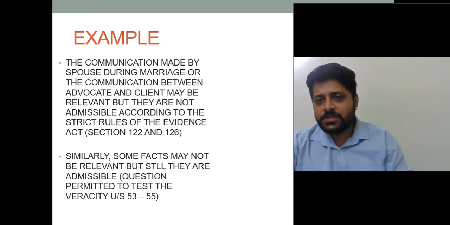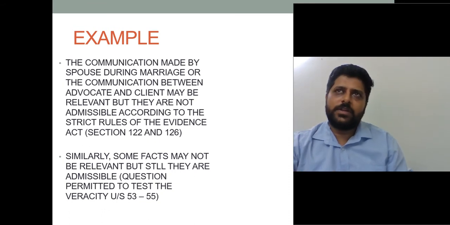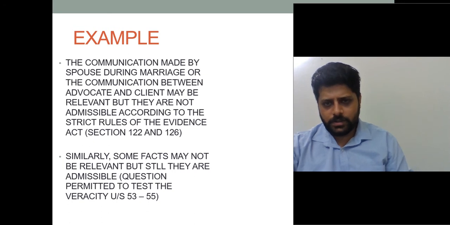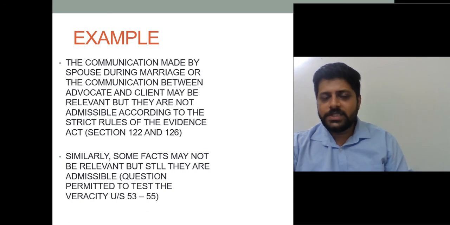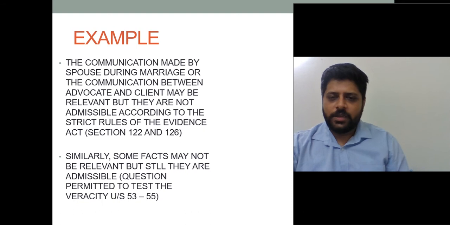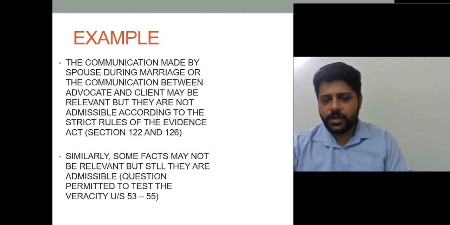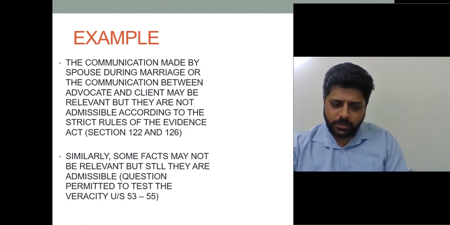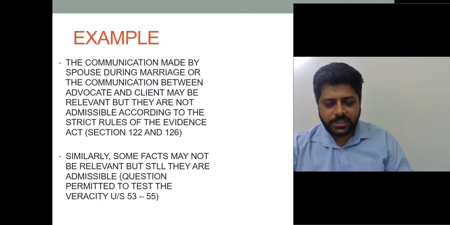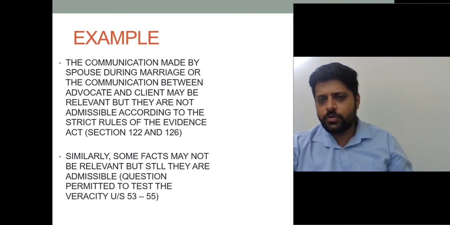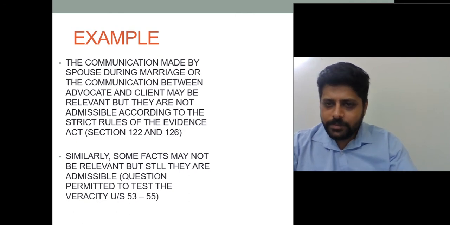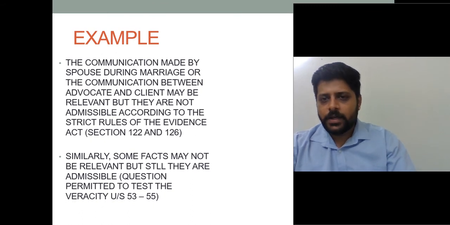They are confidential. When you practice and go for internships, you'll see there is a confidentiality clause. If you are sitting with your senior where you are interning, and a client approaches your advocate, your advocate will tell you to go out of the chamber and will discuss alone with the client.